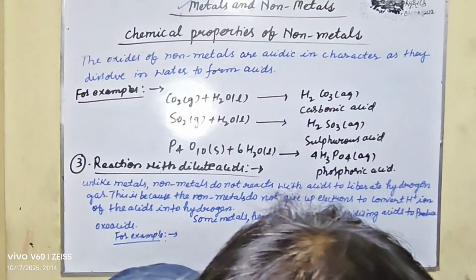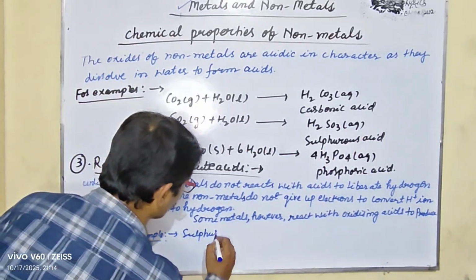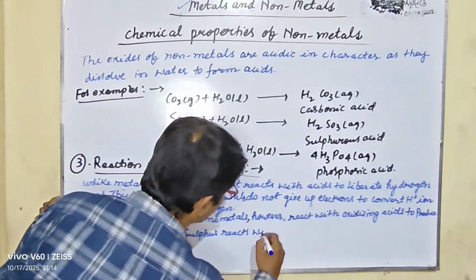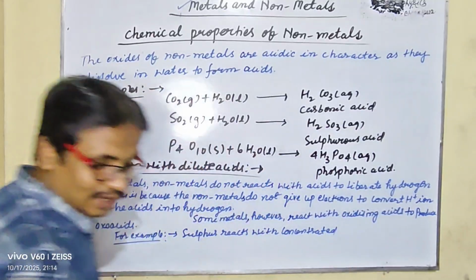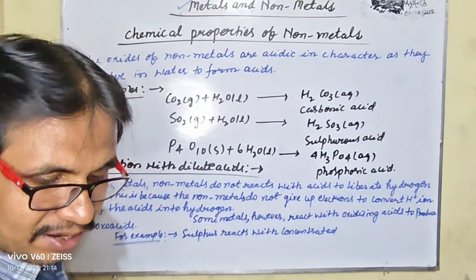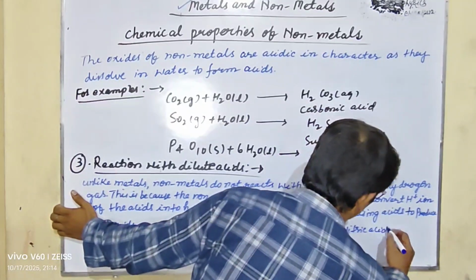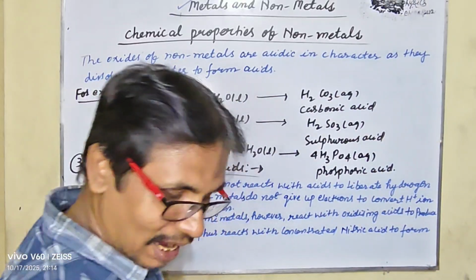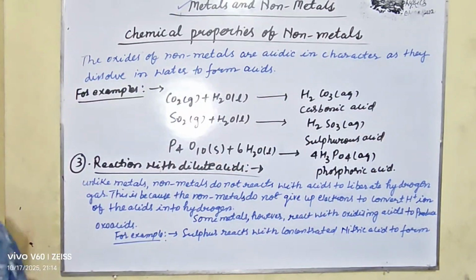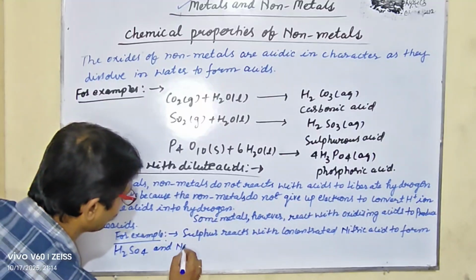Oxo acids. For example, sulfur reacts with concentrated nitric acid to form hydrogen sulfate and nitrogen dioxide, H2SO4 and NO2.